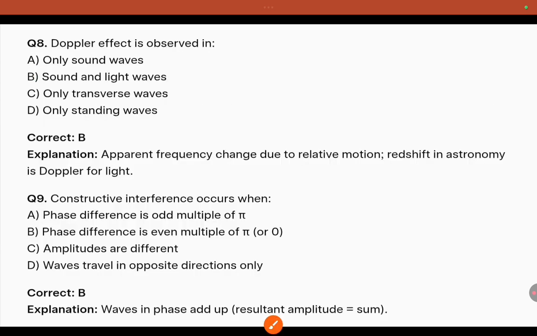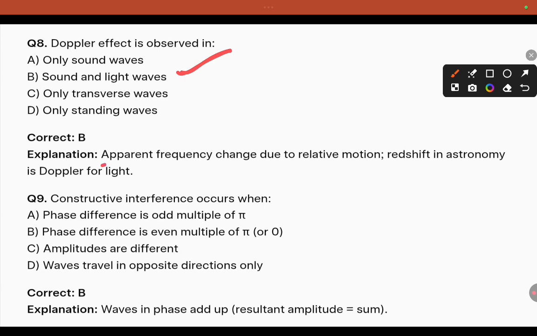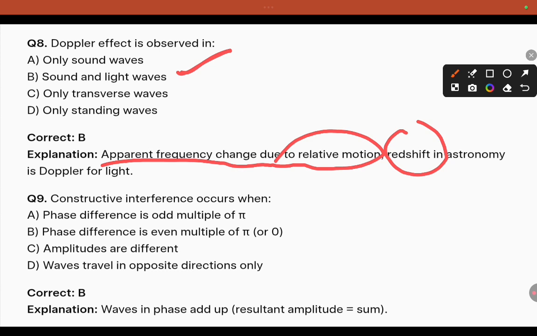Coming to the eighth one, the Doppler effect is observed in what? The Doppler effect is observed in sound waves as well as light waves. The apparent frequency change due to relative motion is called the Doppler effect. In astronomy, we see redshift and blueshift, which is also the Doppler effect for light.